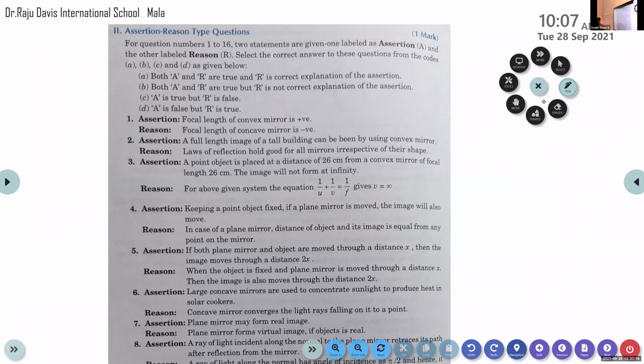Read the directions carefully. Here the options are: both the assertion and reason are true, and the reason is the correct explanation for the assertion; both are true, but the reason is not the correct explanation; third, assertion is true but reason is false; fourth, assertion is false but reason is true. Now read the assertion and reason.